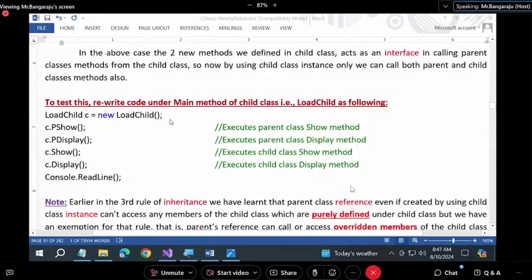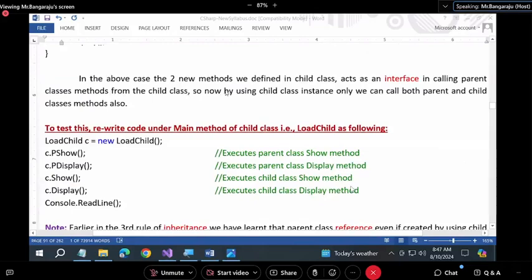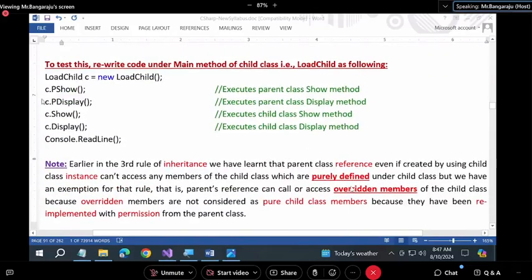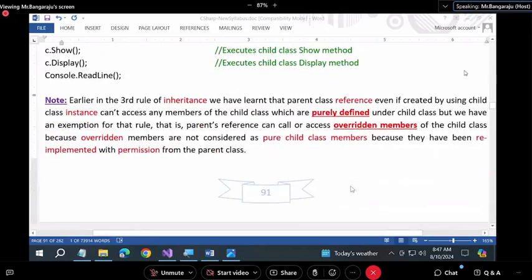Okay. And then, see, C dot P show, C dot P display, C dot show, C dot display. First two will call parent, next two will call child. Okay. And then read this note. Which are purely defined. Don't forget this word, guys. Which are purely defined under the child class.